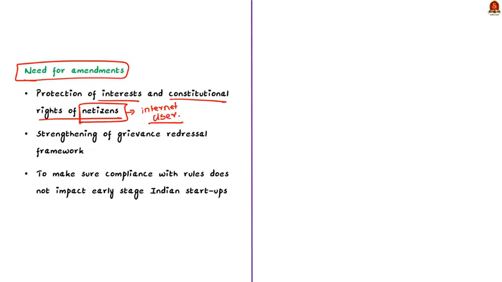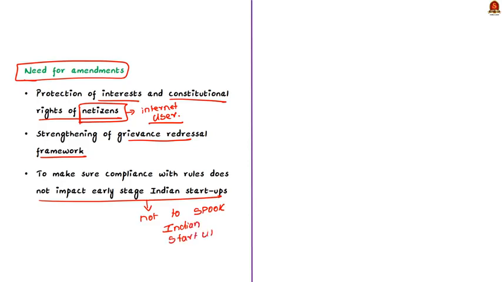Secondly, there is a need to strengthen the grievance redressal framework in the rules. And thirdly, the compliance with rules should not impact early stage Indian startups. This means that the rules should not come as a difficulty to the new Indian startups. So the amendments have to create an environment that is conducive for the functioning of early stage Indian startups. So these are the things that necessitated the amendments to the IT Rules 2021.